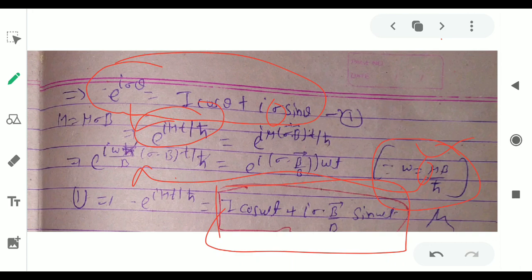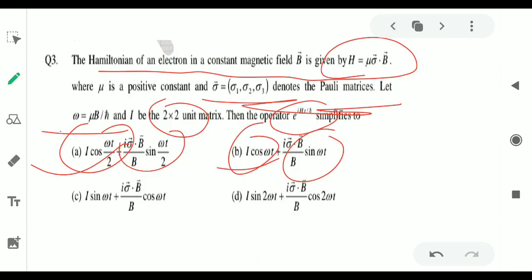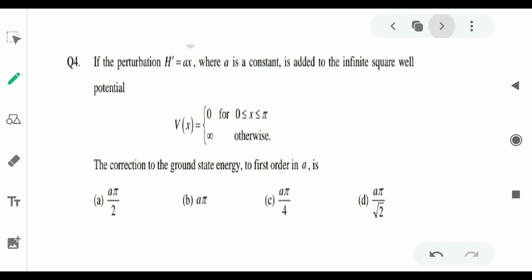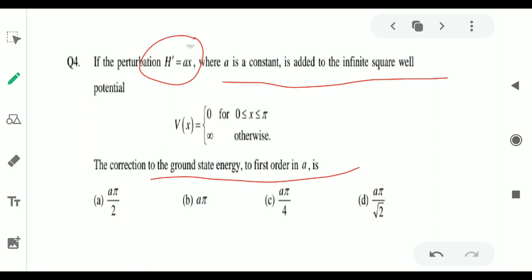So you can do it directly by the Euler formula, e to the power iota theta equals cos theta plus iota sin theta, or you can do the detailed solution by putting the value of mu here and solving the calculation. Now the next question is: if the perturbation given by h prime equals ax, a is a constant, is added to the infinite square well potential, find the correction to the ground state energy to first order in a.